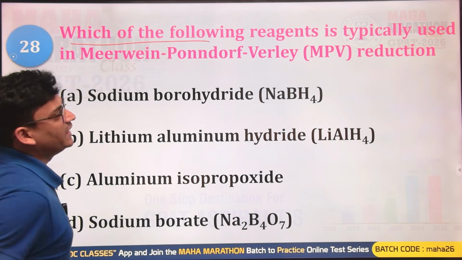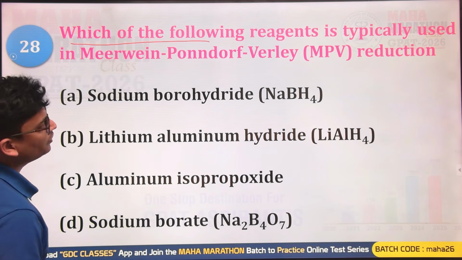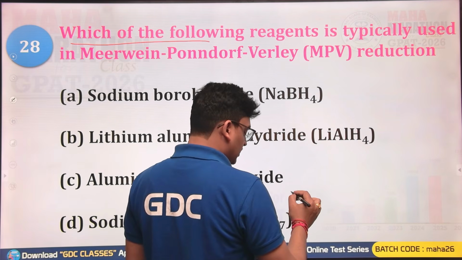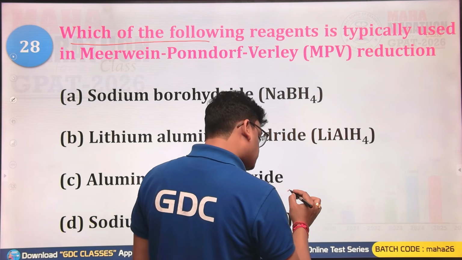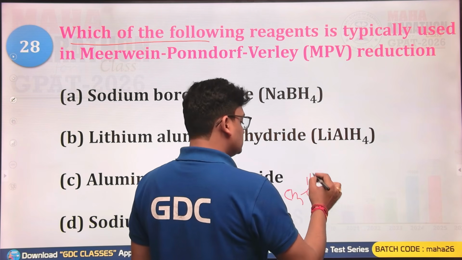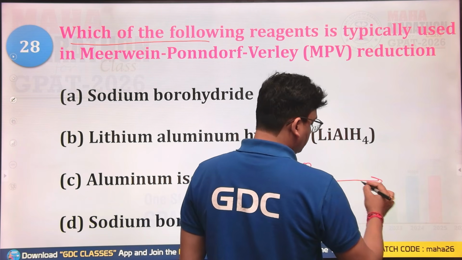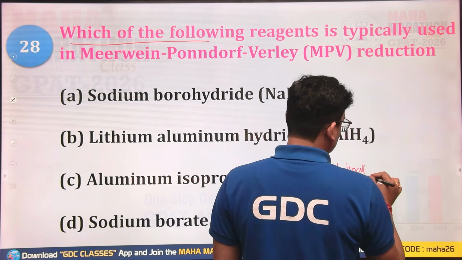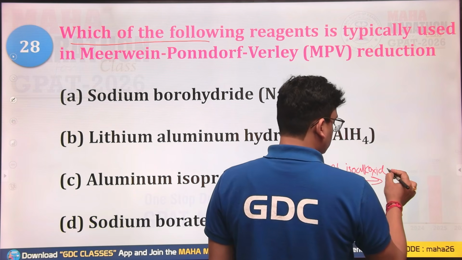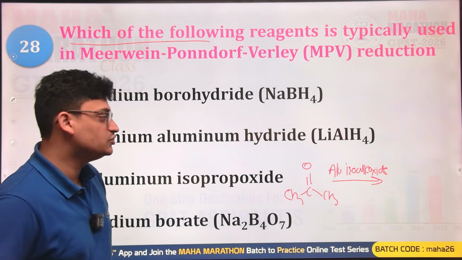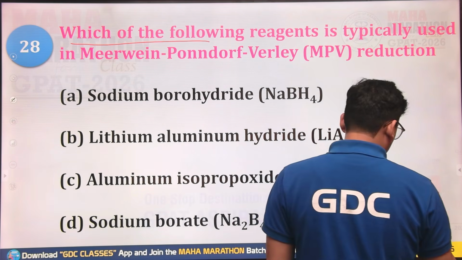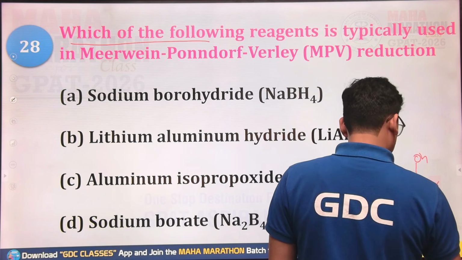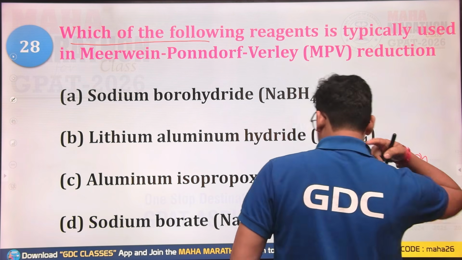Which of the following reagents is typically used in a Meerwein-Ponndorf-Verley reduction reaction? So MPV. So the MPV reaction is utilizing what? You are having a ketone. Suppose you are having CH3, C double bond O, CH3, and you are utilizing aluminum isoalkoxide. So this is your catalyst. So under the influence of aluminum isoalkoxide, this ketone will be reduced into CH3CHOHCH3. This is a secondary alcohol.